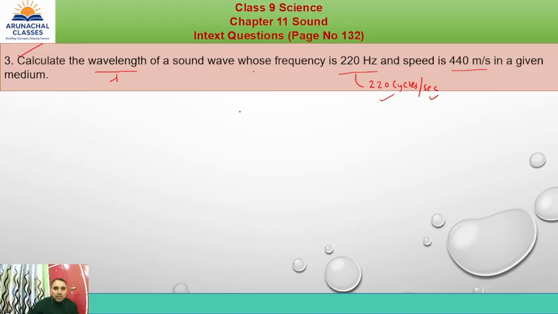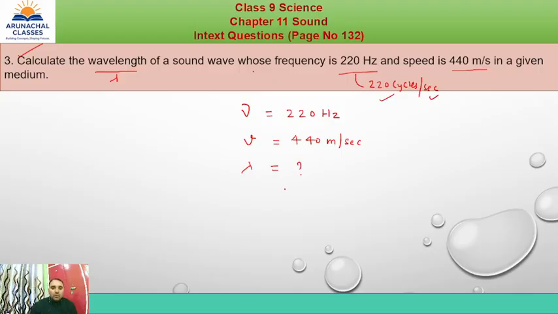So we can see that the frequency, that is nu, is given as 220 hertz. The speed of the sound wave is given as 440 meters per second. As per the question, we need to find the wavelength, that is lambda, the question mark.